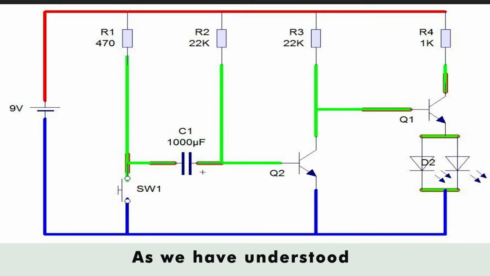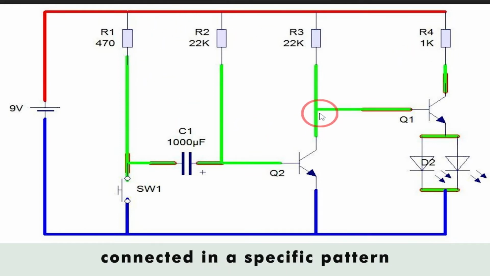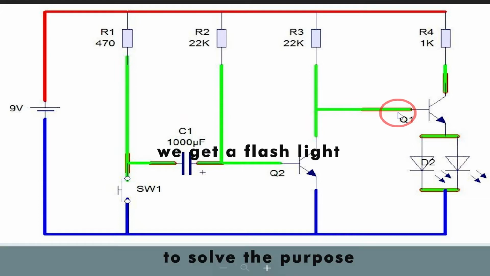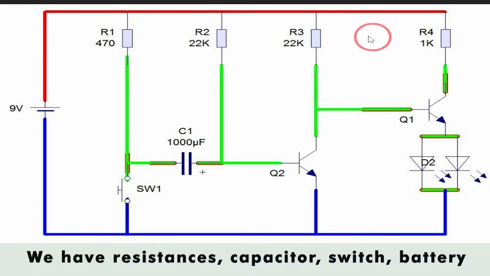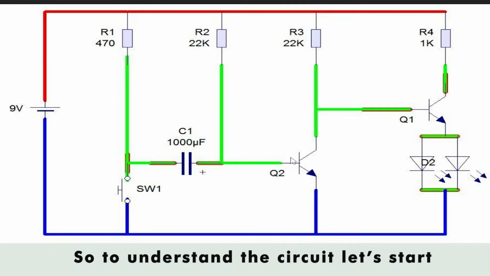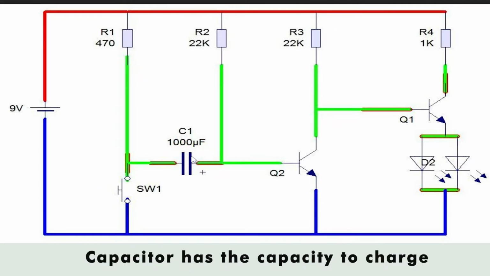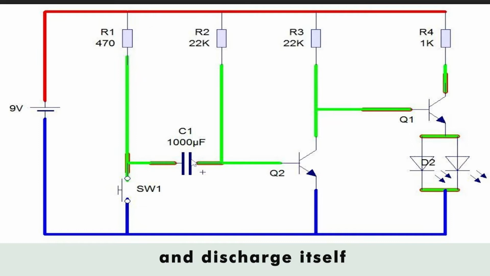As we have understood the process in the block diagram, here we have components connected in a specific pattern to solve the purpose. We have resistances, capacitor, switch, battery, transistors, and LEDs which represent the flashlight. To understand this circuit, let's start with the capacitor. A capacitor has the capacity to charge and discharge itself.